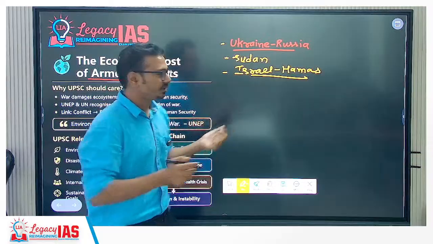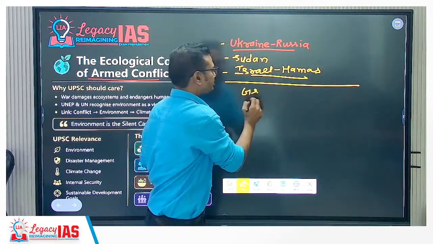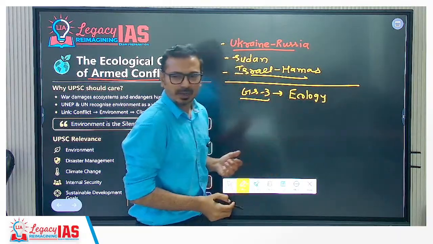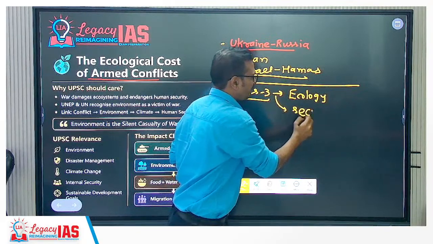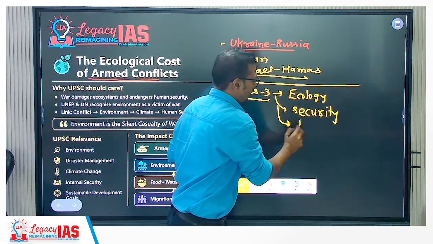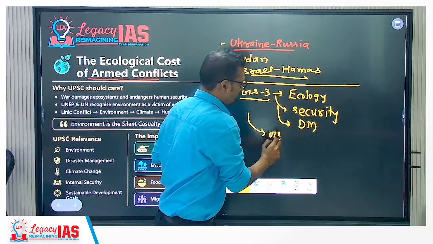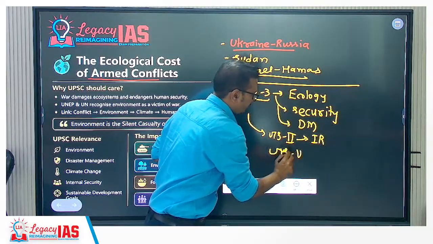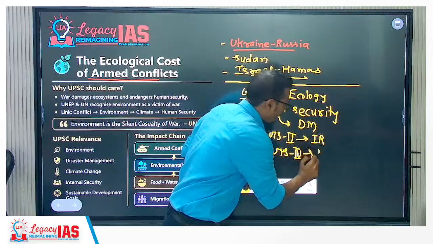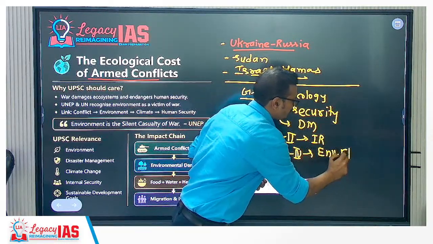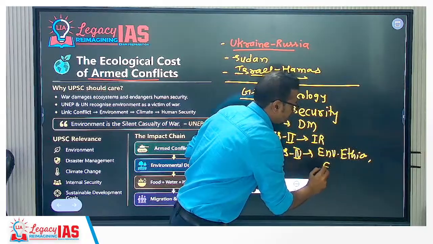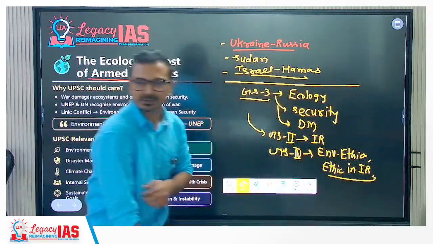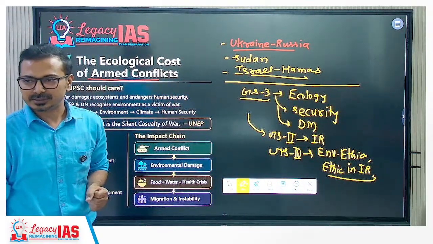We are expecting a question from the GS3 paper, the ecology and environment part, and it has overlapping aspects related to security, disaster management, and in the GS2 paper, international relations, as well as GS4 ethics, such as environmental ethics. UPSC has already asked questions on environmental ethics as well as ethics in international relations, war ethics, and all these things. This is the syllabus topic we have to understand.